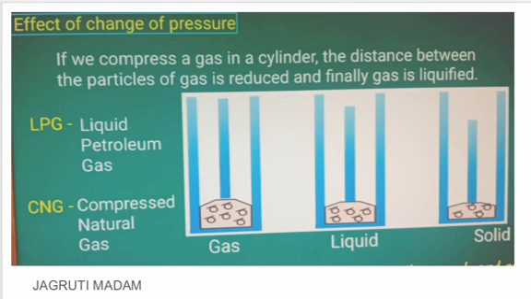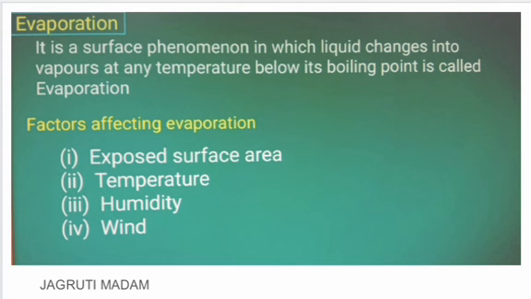The next is, what is evaporation? Evaporation is the conversion of liquid to gaseous state without any supply of heat, that is, without reaching its boiling point. Okay, so at a temperature less than boiling point, if liquid is getting converted to its vapor state, we say it is evaporation. The rate of evaporation depends upon 4 main factors, that is, exposed surface area.